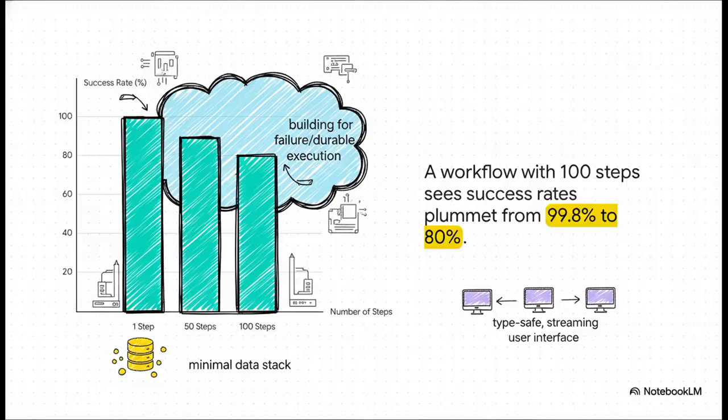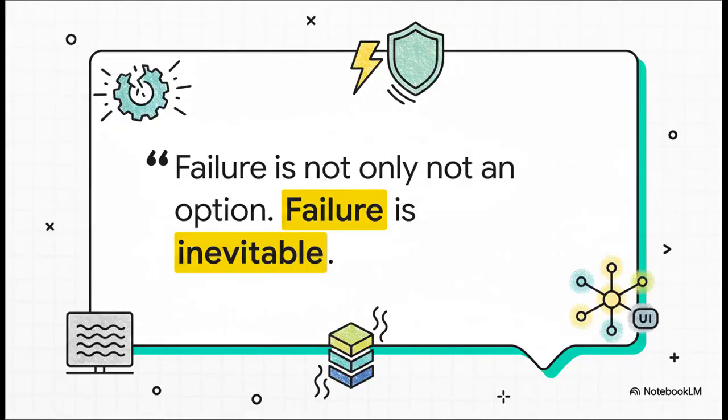No way. And this really gets to the heart of it, a quote from Luis Villa at Replit. He said, "Failure is not only not an option, failure is inevitable." I mean, that's a pretty stark way to put it, but it's true. You can't just hope for the best and try to code your way around failure. The models themselves are unpredictable, other tools can fail, it's gonna happen. So you have to plan for it, you have to engineer for it.